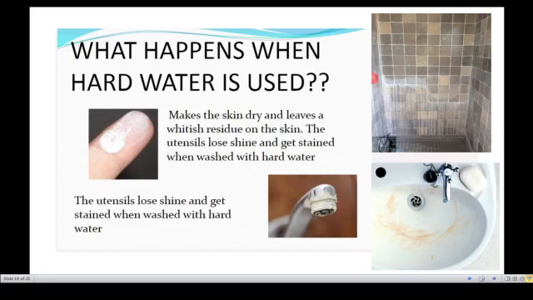And if you are washing utensils in your home with hard water, the utensils lose shine and get stained, in your pipe or bathroom, whatever it may be.